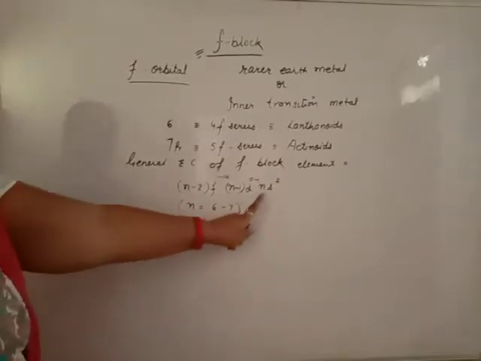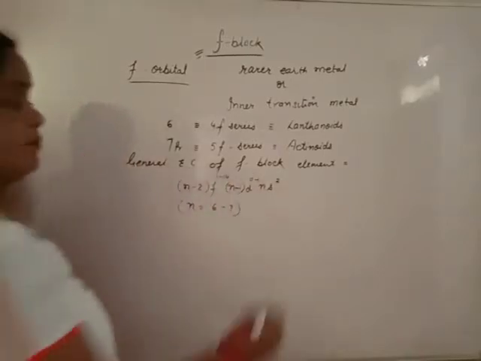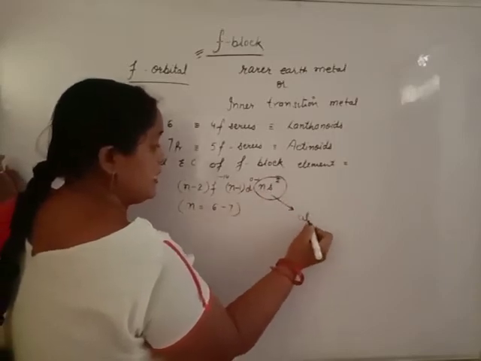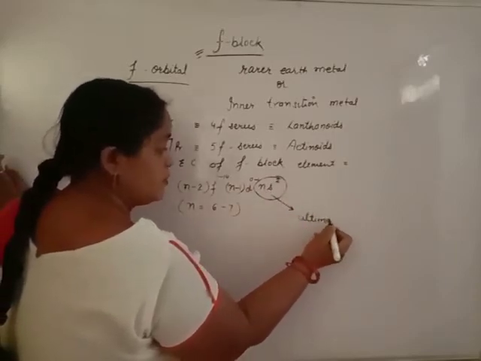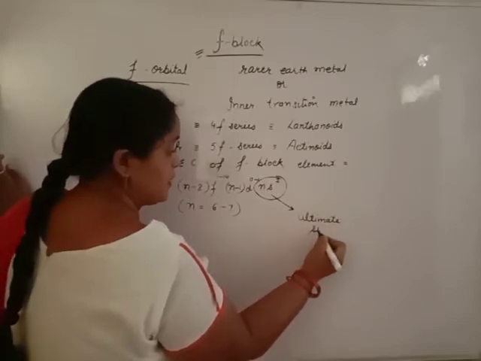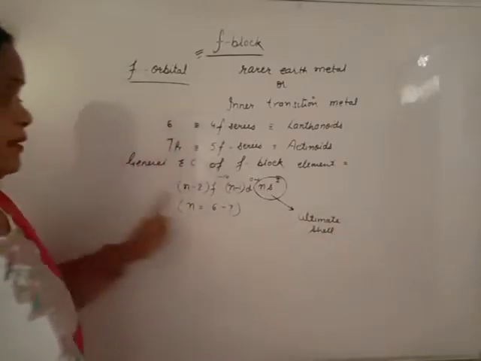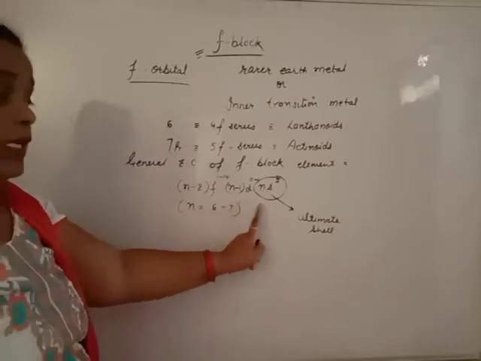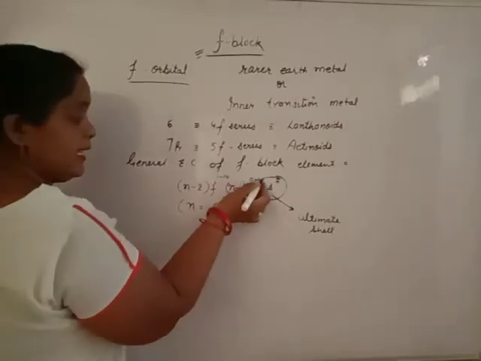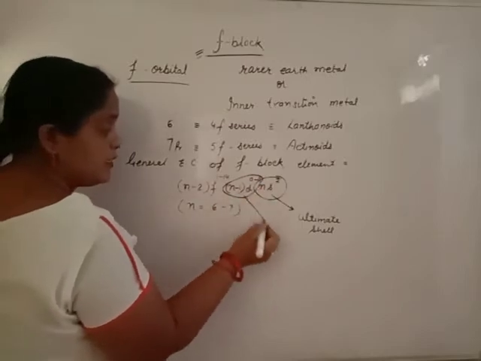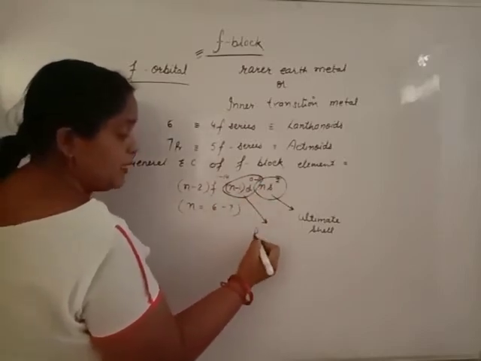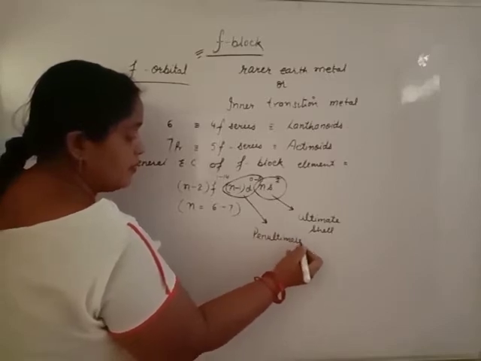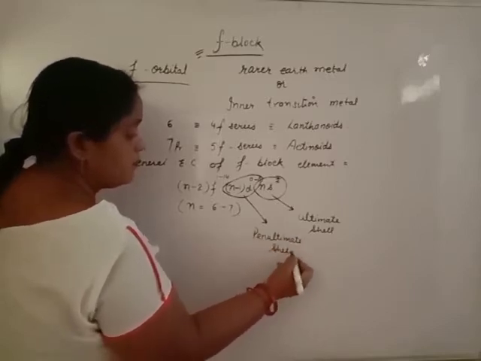Clear? The outermost shell is known as the ultimate shell. The shell before the ultimate shell, that is the (n-1)d orbital, is called the penultimate shell.